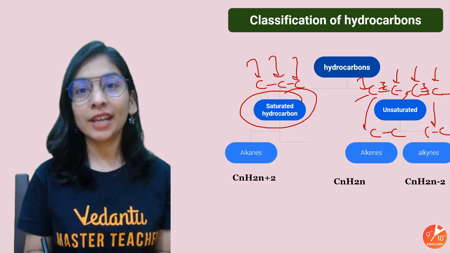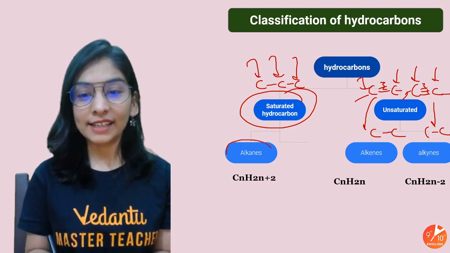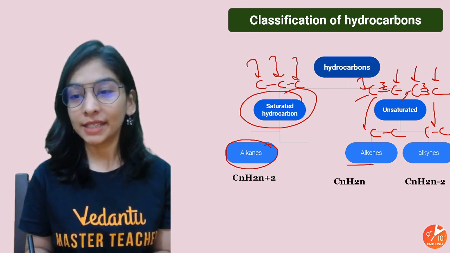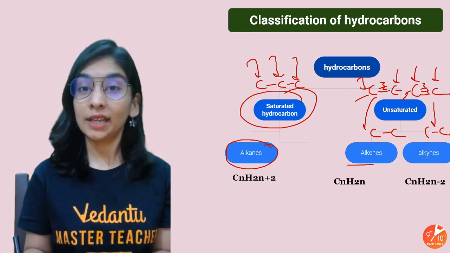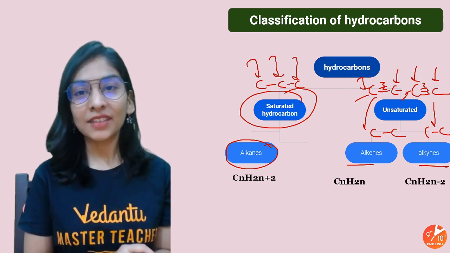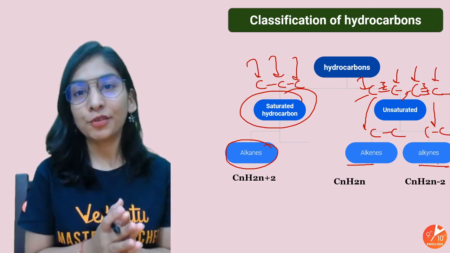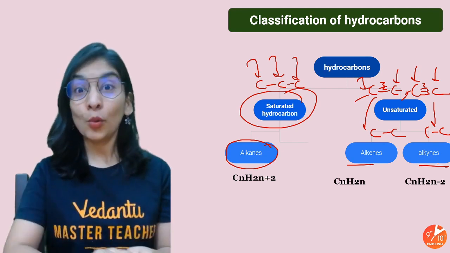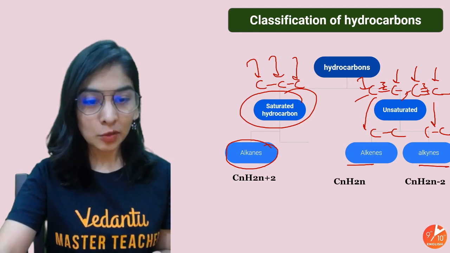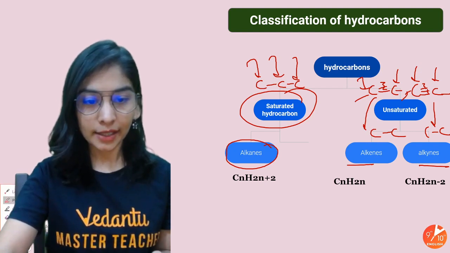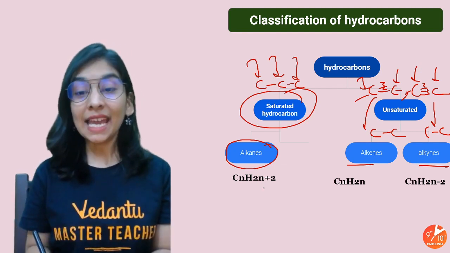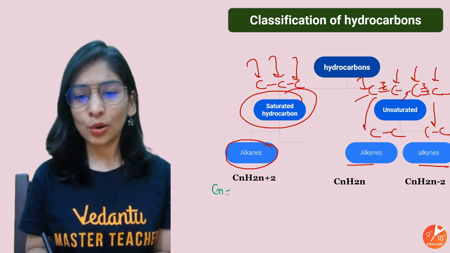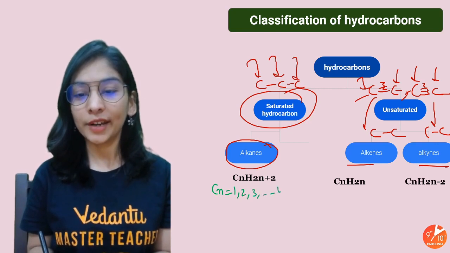Okay, so saturated with a single bond are called alkanes, unsaturated with a double bond between carbon and carbon, alkenes, with a triple bond between carbon and carbon, alkynes. So I have these 3 types of hydrocarbon that you should know: alkanes, alkenes, alkynes. So ma'am is telling you one very important thing here. Let me take another color pen, and yes, alkanes. Did you see the formula? CnH2n plus 2, and n is a whole number starting from 1, 2, 3, 4 and so on.